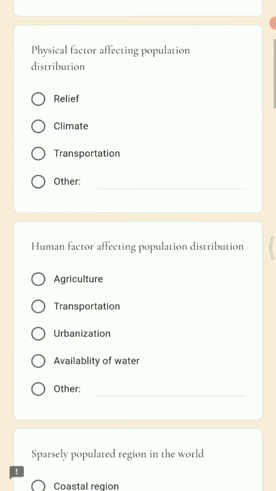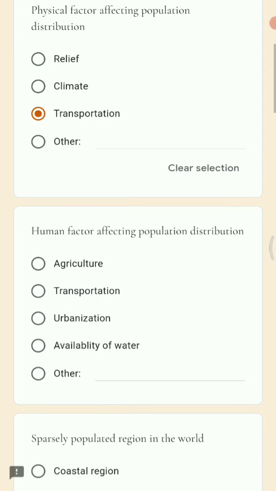Next is physical factors affecting population. So what are the physical factors? Options are relief, climate, transportation, others. Now we all know that physical factors means natural factors like relief and climate, these are all the physical factors. Now here we have to identify the incorrect. So the answer is transportation.